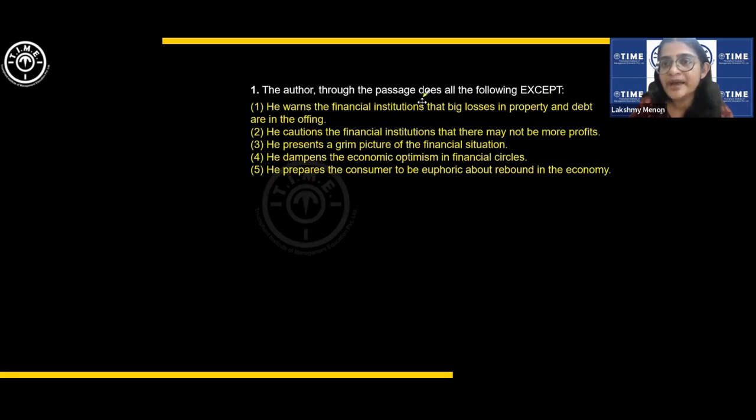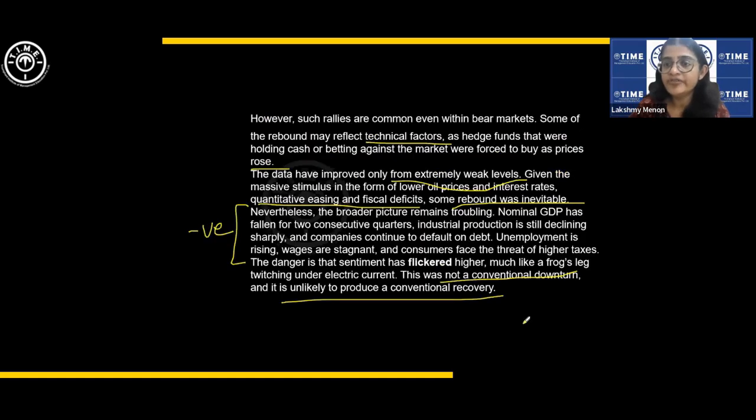The author through the passage does all of the following except. What is the author not doing in the passage is the question. He warns the financial institutions that big losses in property and debt are in the offing. There may be big losses, especially.